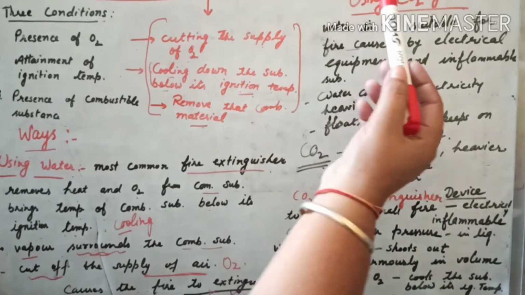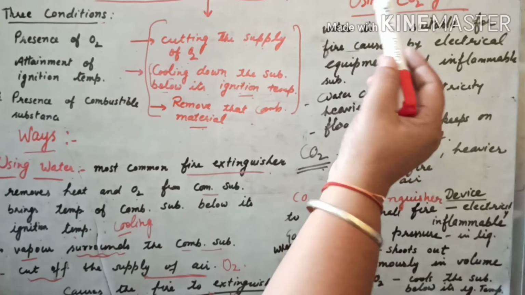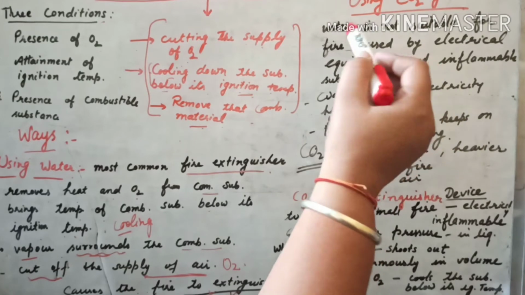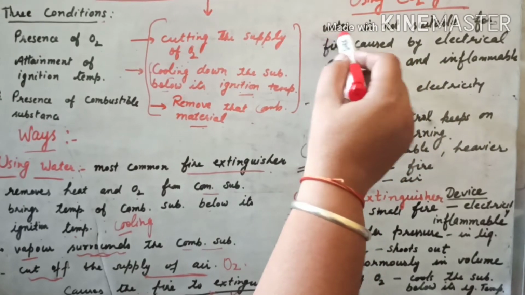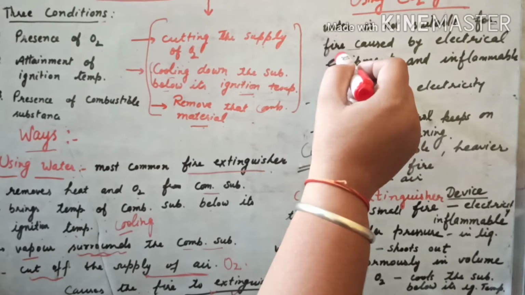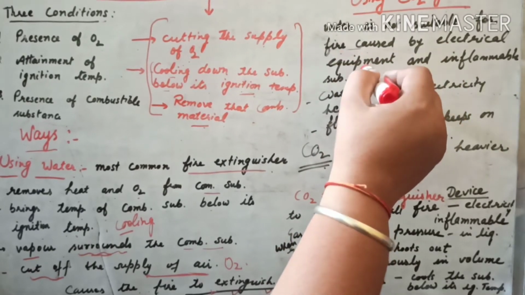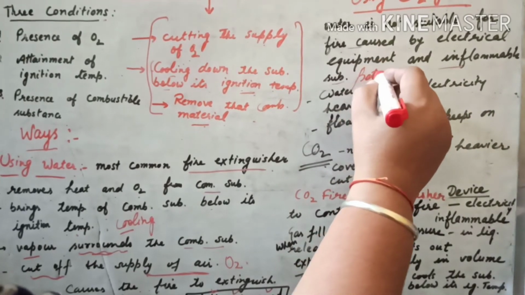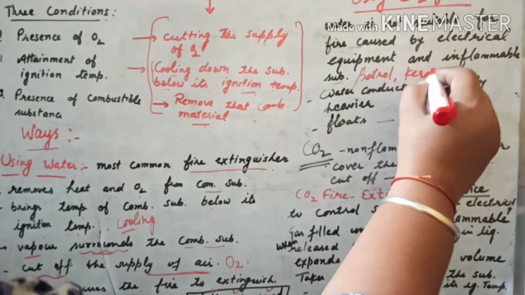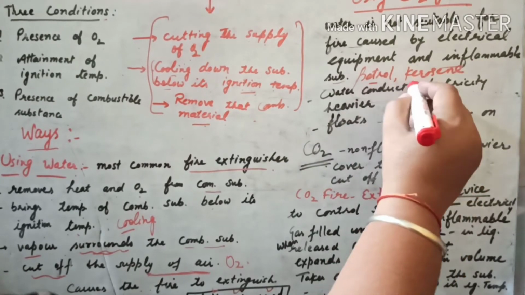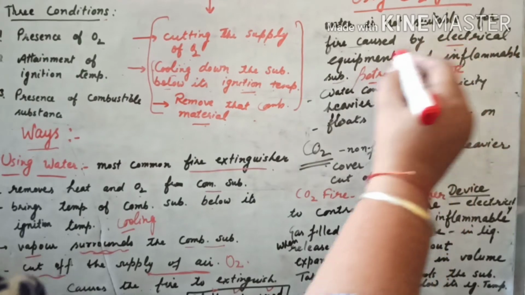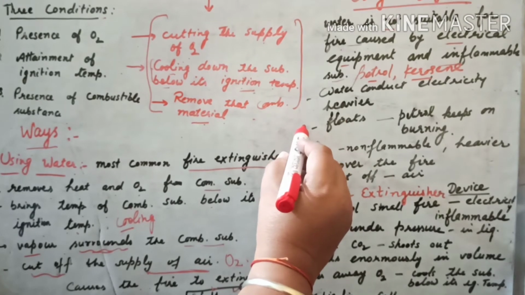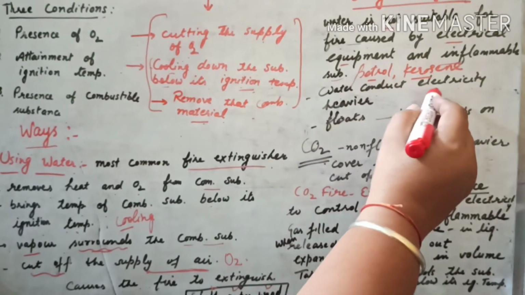Now, next method, using carbon dioxide gas. Carbon dioxide is heavier than oxygen. In some cases water is not suitable for fire which is caused by electrical equipment and by inflammable substances like petrol, kerosene, etc. If fire is due to inflammable substance or electrical equipment, we will not use water in that case, because water conducts electricity.